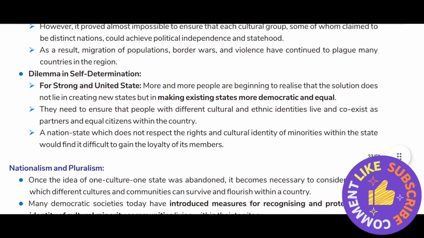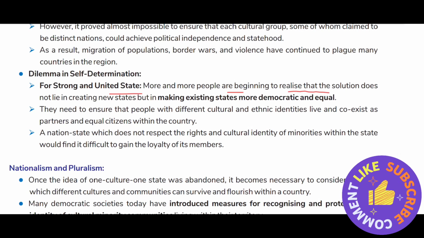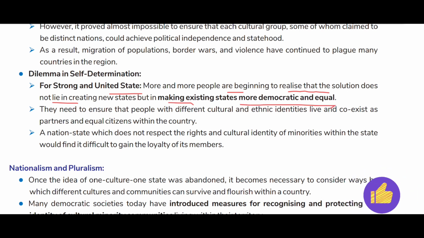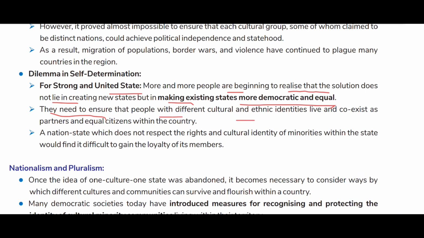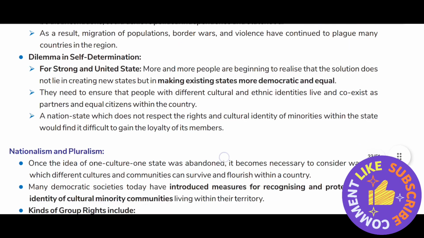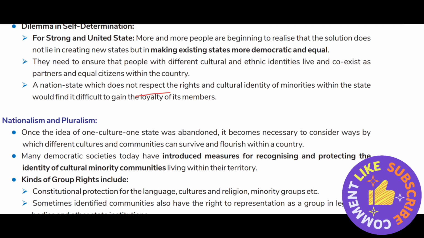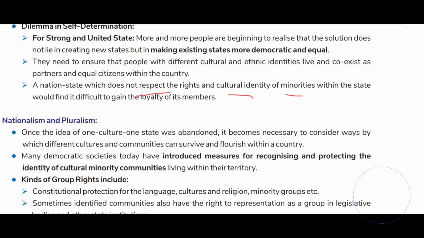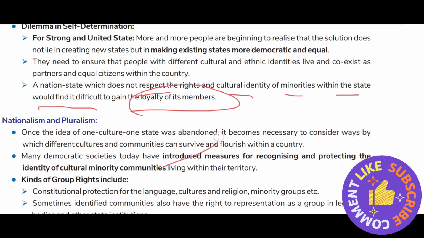Dilemma in self-determination. For a strong and united nation, more and more people are beginning to realize that the solution does not lie in creating new states, but in making existing states more democratic and equal. They need to ensure that people with different cultural and ethnic identities live and coexist as partners and equal citizens within the country. A nation state which does not respect the rights and cultural identity of minorities within the state would find it difficult to gain the loyalty of its members.